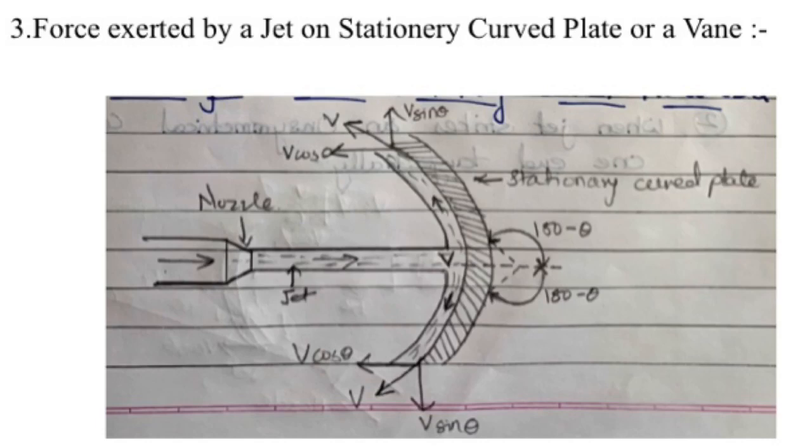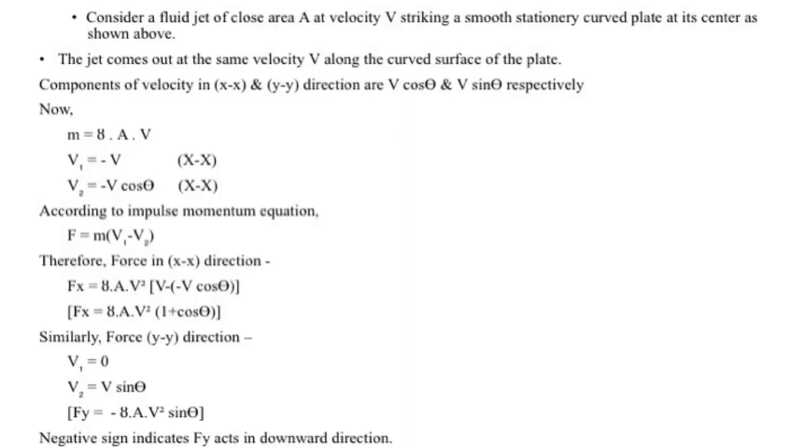That jet is carrying velocity v. For the stationary curved plate, it is making an angle theta with the velocities. Now you have to consider a fluid jet of cross-sectional area A at a velocity v, which is striking that stationary curved plate at its center as shown in the previous slide.